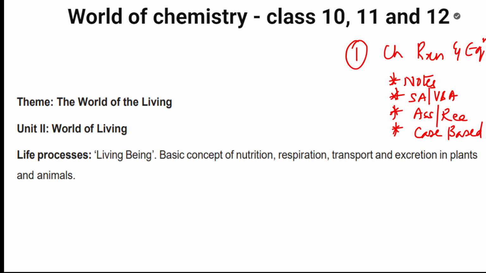Let's start. We are going to start the chapter of the theme, the world of living. According to your CBSE board, all the biology chapters included in world of living carry 25 marks. This 25 marks is for all the chapters put together, including control and coordination. Now we are going to start with the chapter life processes. The topics you are supposed to study are basic concepts of nutrition, respiration, transport, and excretion in plants and animals. I'll show you everything visually. Let's start the session without wasting time.